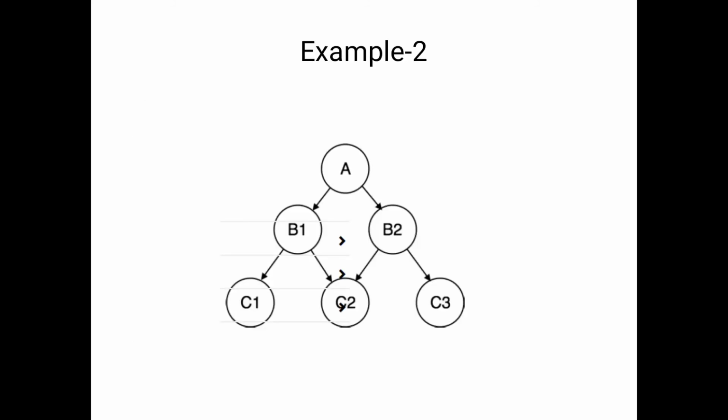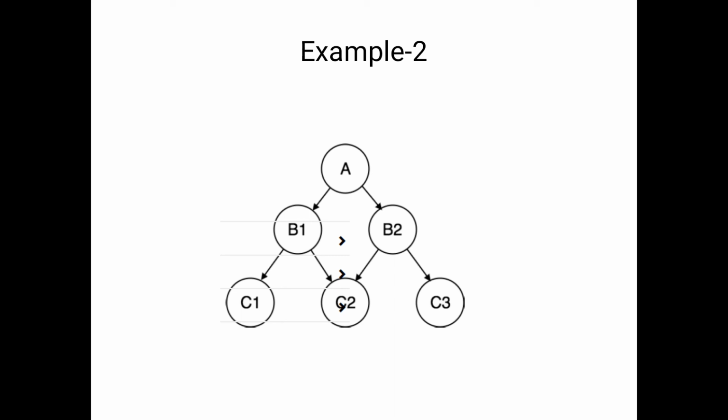Suppose in this particular example we have 7 nodes. We can provide communication from c1 to A, c1 to c2, c1 to c3, c1 to b2. Definitely that is also correct, because here the data maintains the graph form.